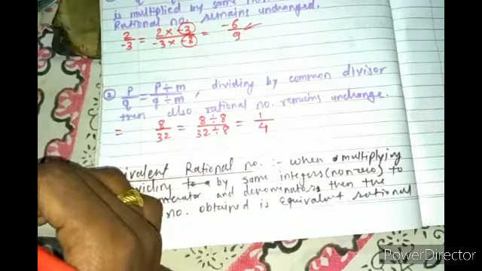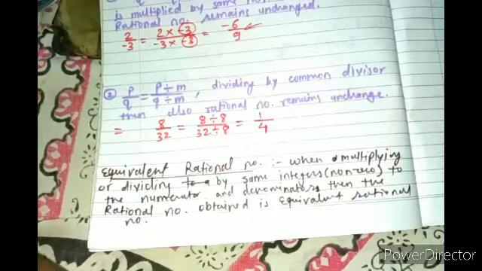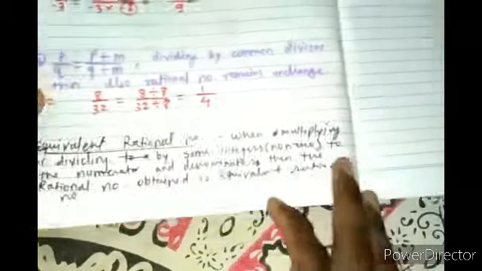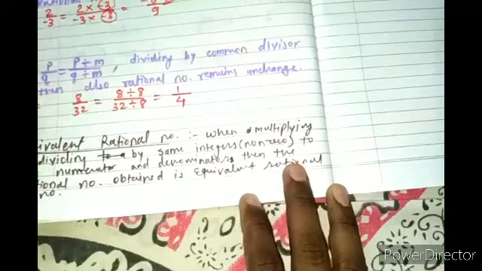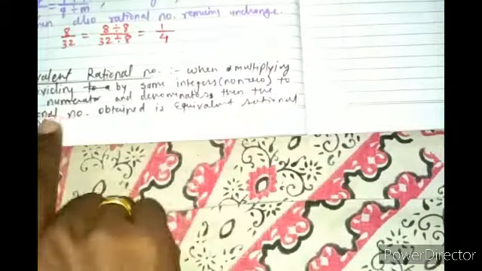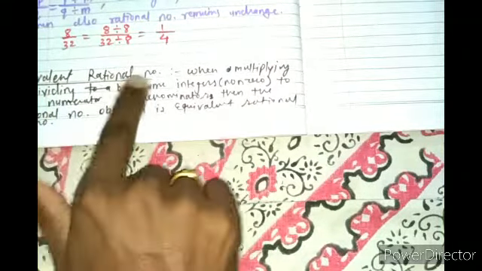In both cases we get a rational number if we multiply or divide by the same non-zero integer, right? And when you apply these two properties, the third important thing to note is that you get an equivalent rational number.